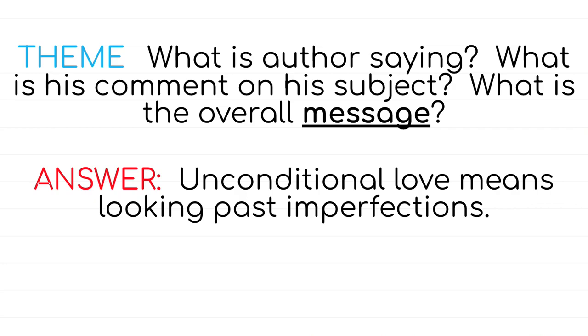So here's one theme that we can get out of reading Moco Limping: unconditional love means looking past imperfections. And isn't that so true? When you love something so deeply, you look past their flaws or their imperfections and they don't matter to you.